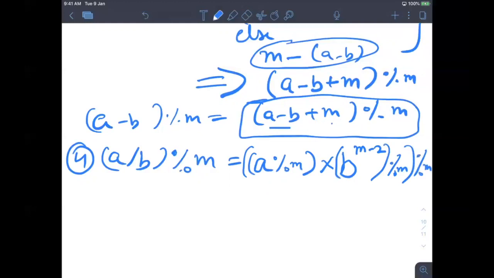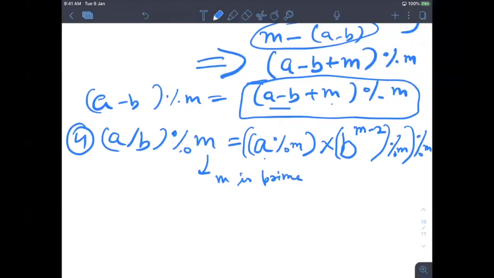Yes, it will obviously be very shocking or surprising for those who don't know. And the condition is that m is prime. So this is the formula: a mod m into b to the power m minus 2 mod m.